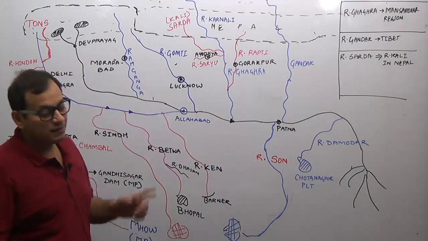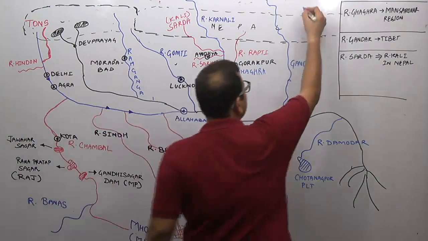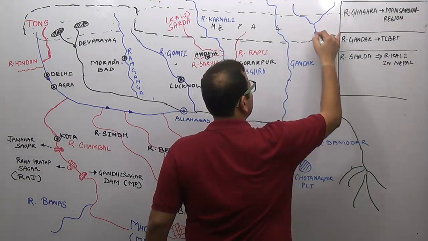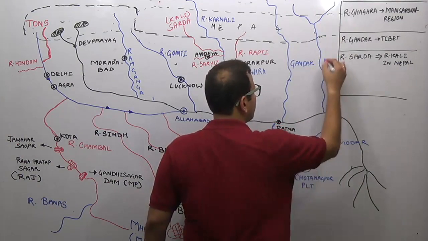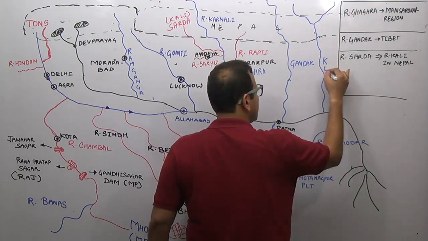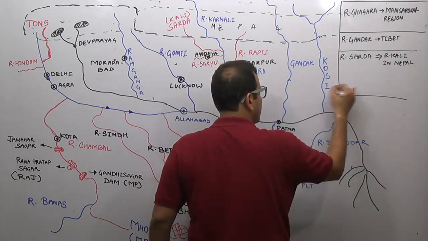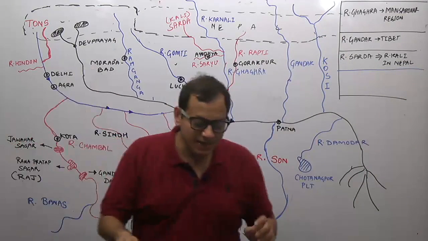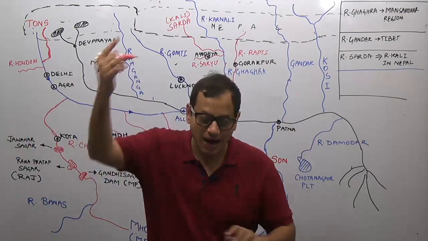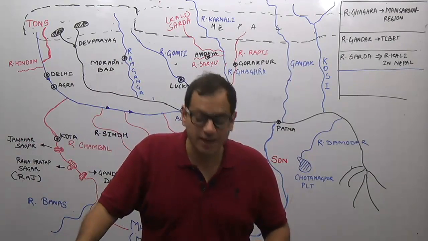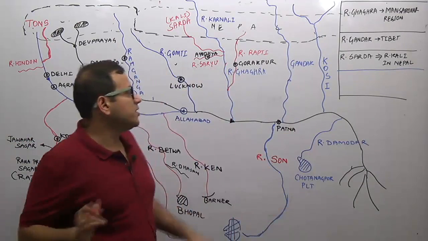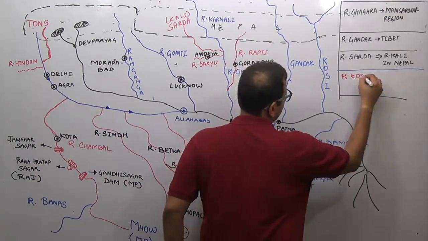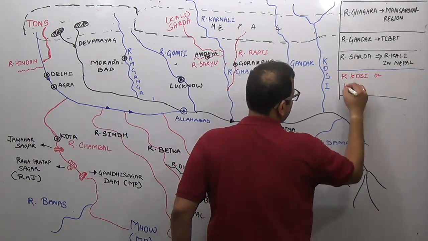And the last river which is made of 7 different river systems is River Kosi. It is made up of many different rivers. Actually, it is known as Kosi River or Sapta Kosi River. Again, River Kosi originates in the higher ranges outside India. In the Nepal region, it is known as Sapta Kosi, River Kosi or River Sapta Kosi.